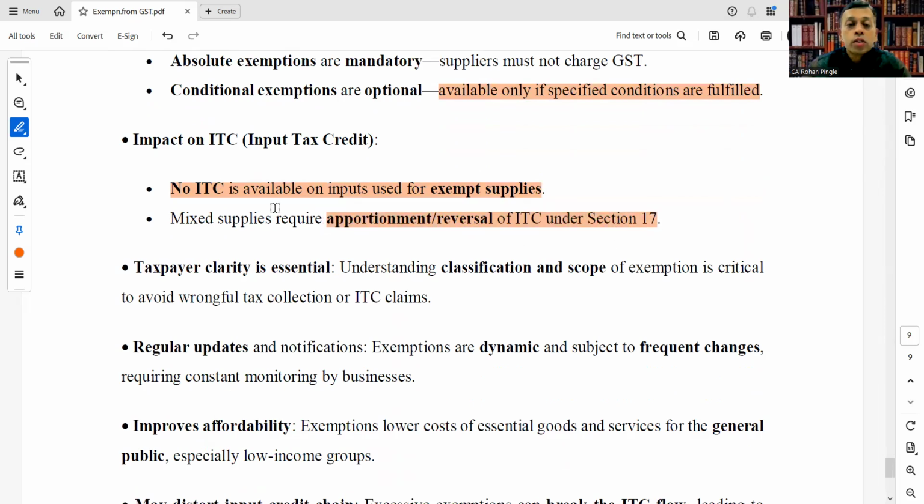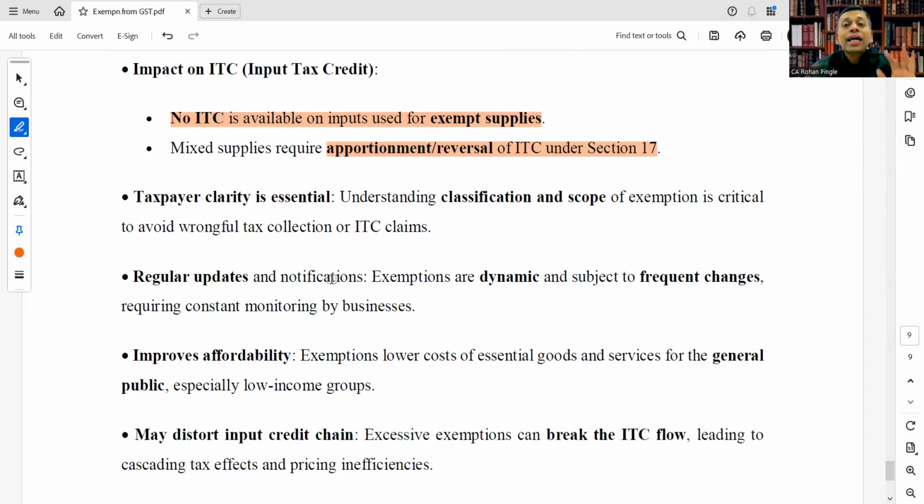If you are providing only exempt supplies, then no ITC is available on inputs used for those exempt supplies. And if you are providing mixed supplies, then you have to apportion or reverse that part of the ITC under section 17. Taxpayer clarity is essential.